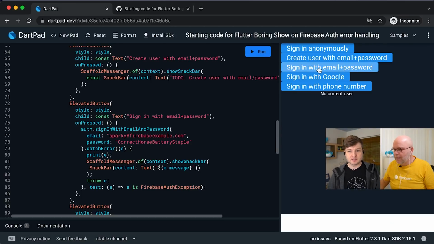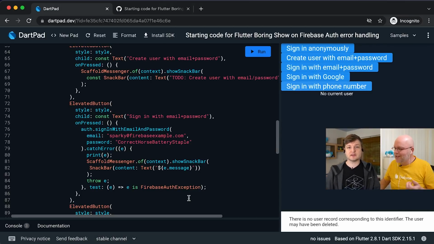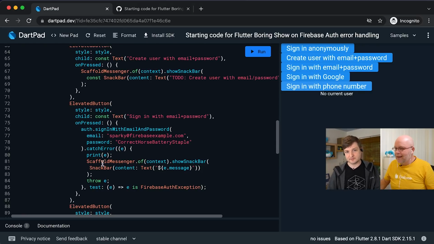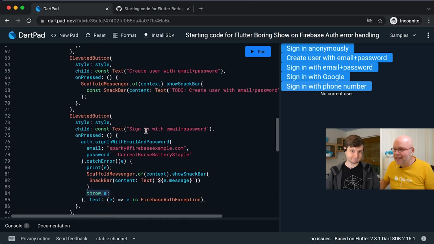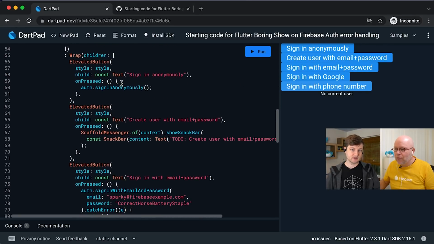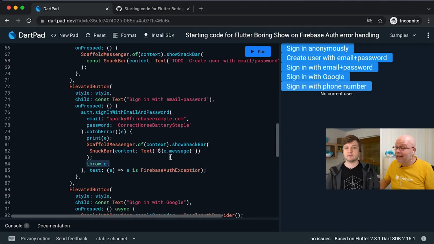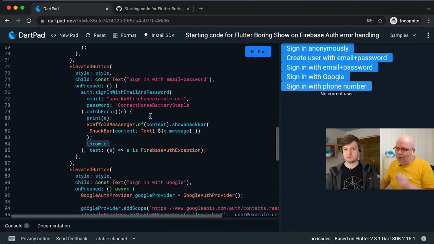Okay. Now see, there's no that record. It looks a lot better, right? So I sort of like this, but I have no idea why this is needed. The throw e, yeah. But I also hear that most people like async, right? Using async and await, like we did. Where did we do that? For the sign-in anonymous when we were making that one. Yep. So, as a final exercise, see if we can turn this into an async and await call. Okay. Or actually a try catch, maybe I should say.